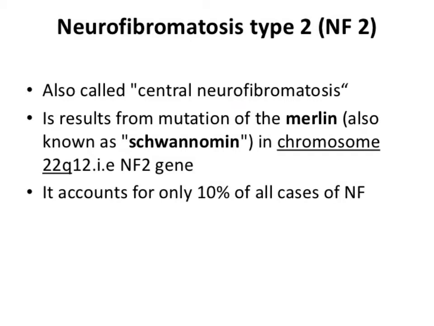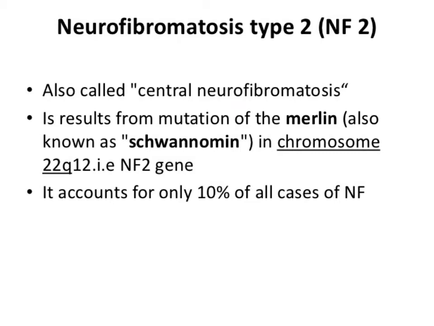Remember which chromosome was involved in neurofibromatosis type 1? That is chromosome 17, and in type 2, chromosome 22. So this is the difference. Type 1 was a peripheral disease, type 2 is a central disease. In type 1 you can find Lisch nodules, and neurofibromas basically on the peripheral nerves, and here it is an acoustic disease.